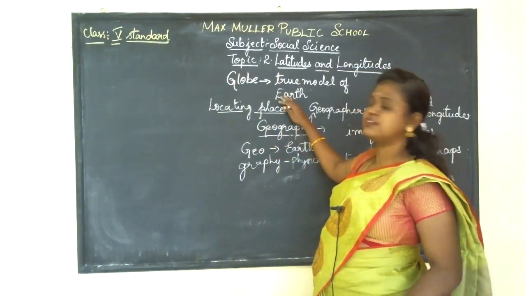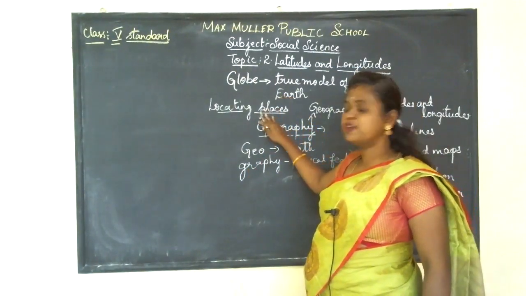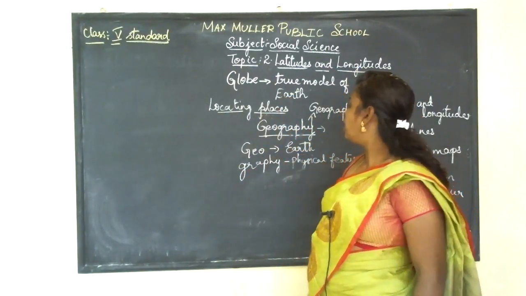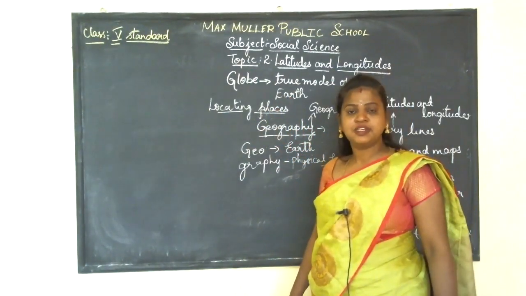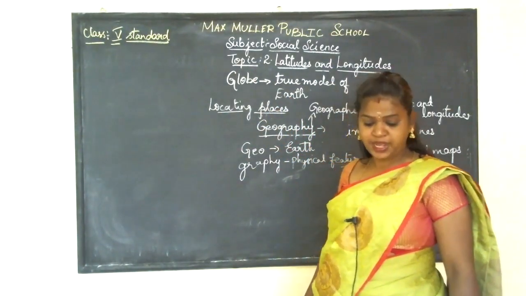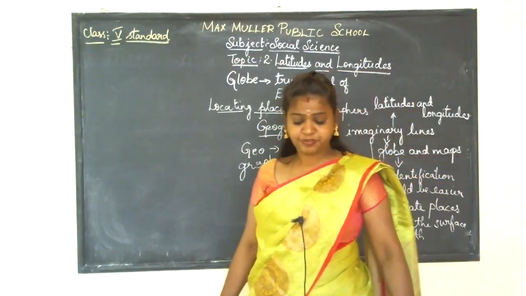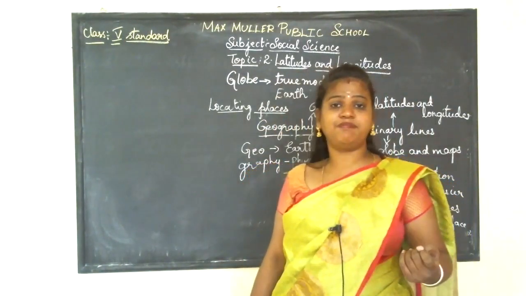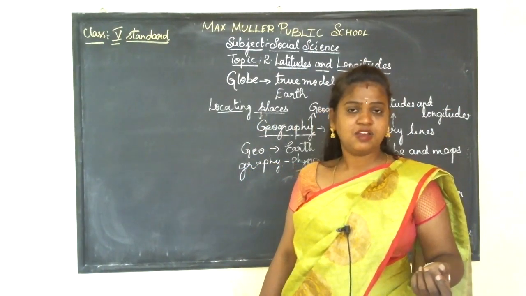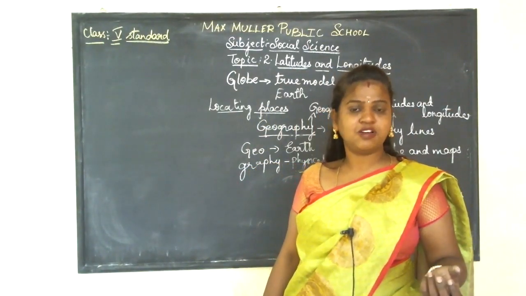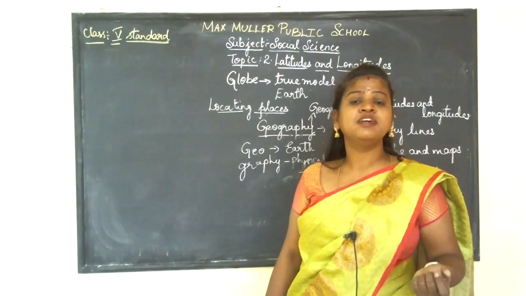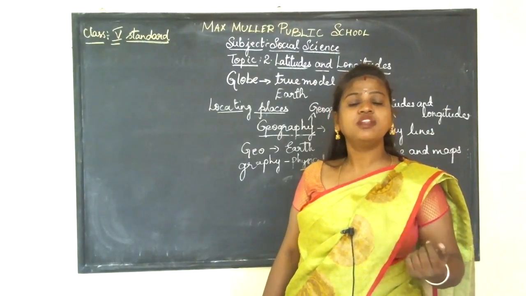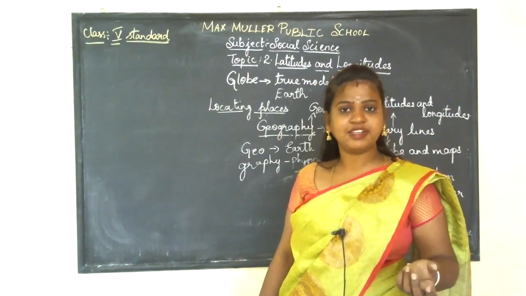And the subtopic which we are going to learn is locating places. What do we mean by locating places? Here we cannot mark the places or the countries on the maps. It is very difficult to locate the places or the countries or continents on Earth.